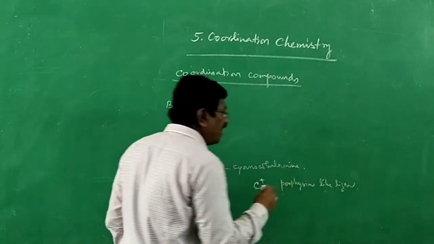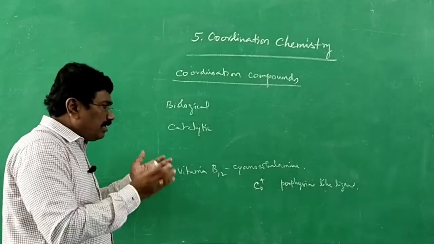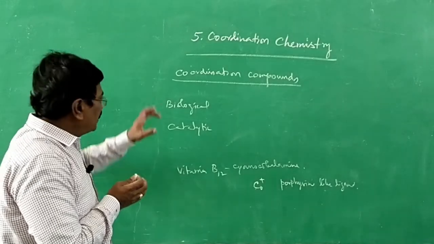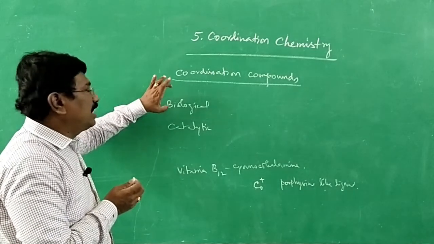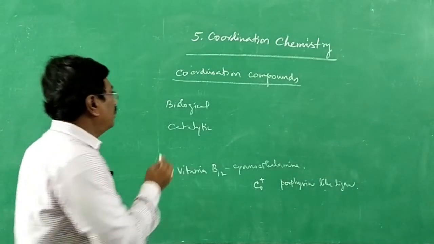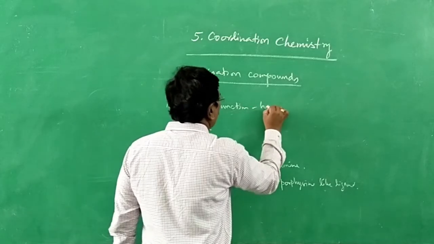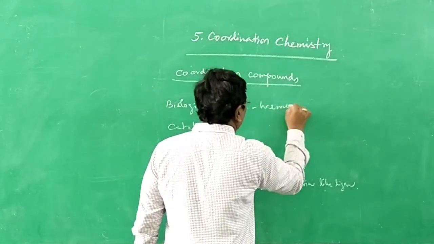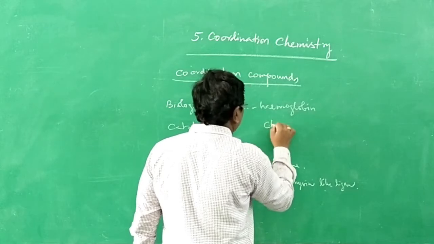It is a nitrogen containing ligand, a 5-membered ring, and it is available with most of the coordination compounds which are involved in biological function. In biological function, we should think of hemoglobin, and we should also know about chlorophyll.